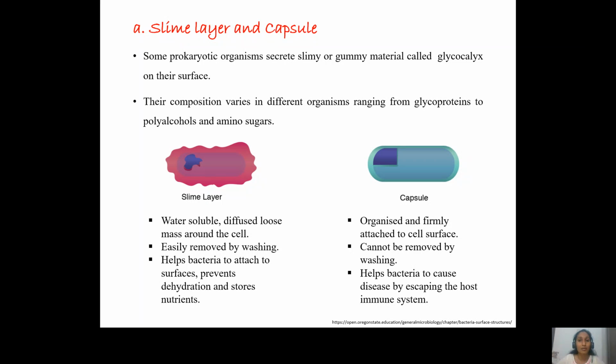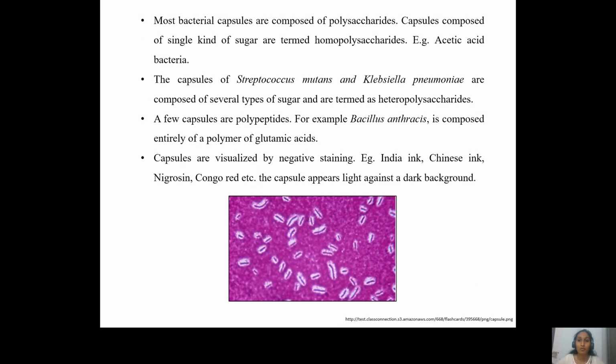Now, if you look at the chemical composition of the glycocalyx, it is mostly made up of polysaccharides. Again, it can be homopolysaccharides or heteropolysaccharides. An example of homopolysaccharides is in acetic acid bacteria, where it is made up of a single type of sugar, while in the case of Streptococcus mutans and Klebsiella pneumoniae, it is made up of different types of sugars and hence is named heteropolysaccharide.